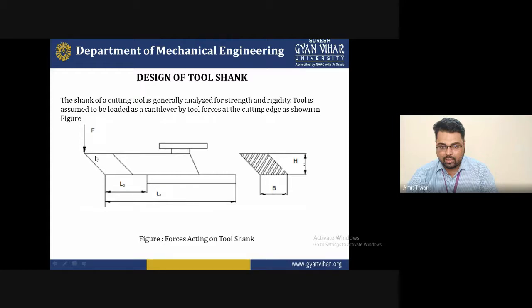You can see here the simple diagram. When you are doing any machining operation, we can increase the spindle speed and increase the feed rate. With the increase in the feed rate, the material will be removed faster. That means the chip formation will be faster, and at the same time, due to the high cutting speed and high rate of chip formation, there is too much temperature increase on the surface of the cutting edge, as well as on the surface of the workpiece.